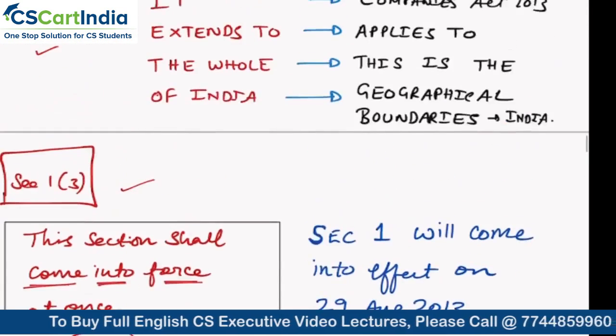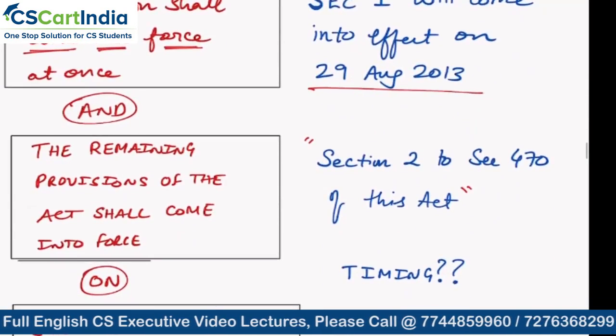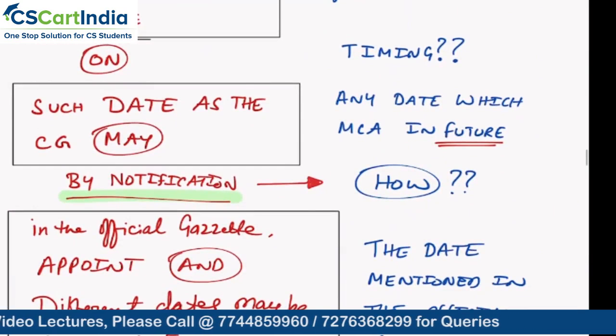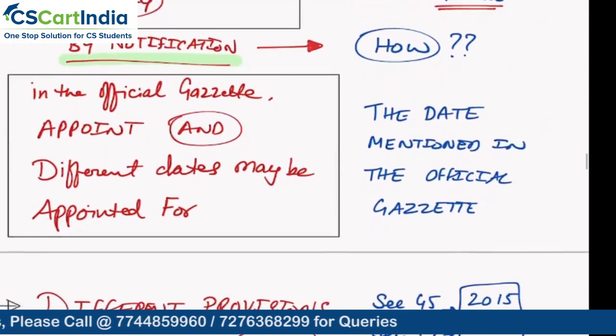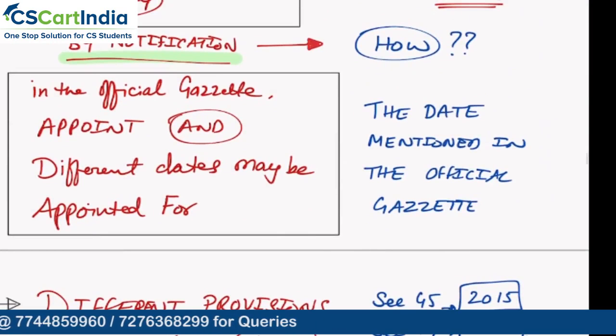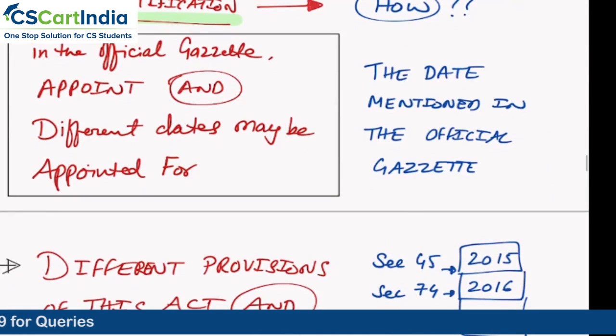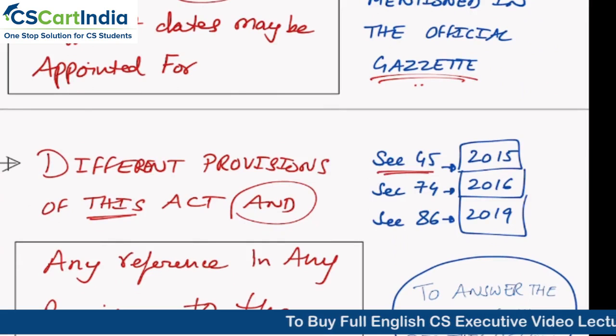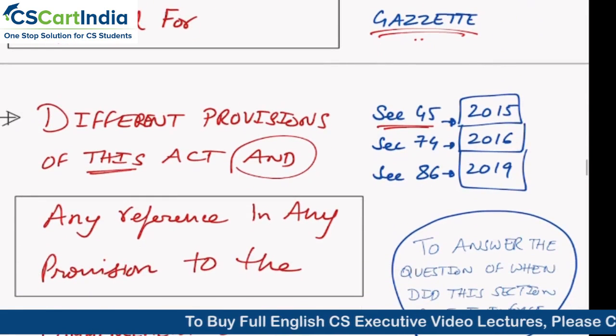Just now we studied, correct? This section will come into force at once, and the remaining provisions will come into force on such date as the central government may by notification. So the central government can tell a future date in the official gazette, and they can give different dates for different sections. So the date mentioned in the official gazette will be the date when the section will be applicable. So let us take an example. So different provisions, for example, see, this is just for example, okay? Different provisions of this act. That means section 45 can be given an effective date from 2015.